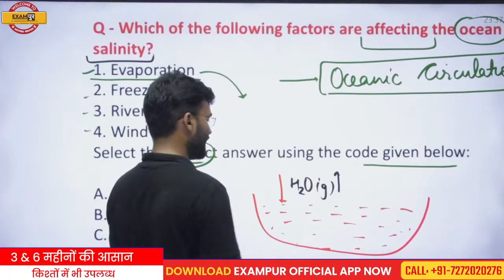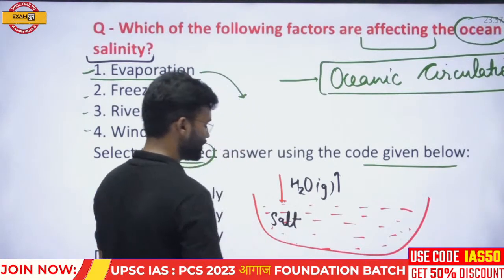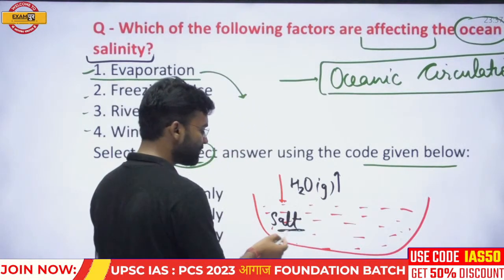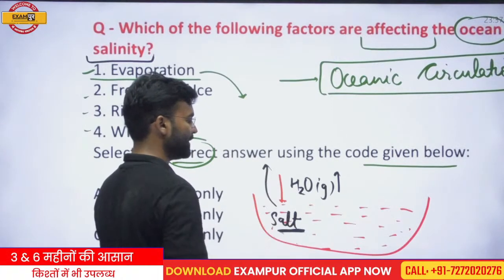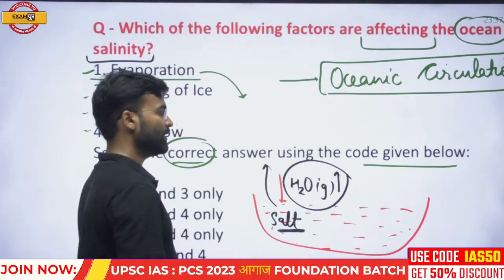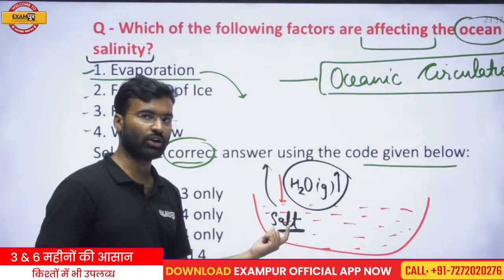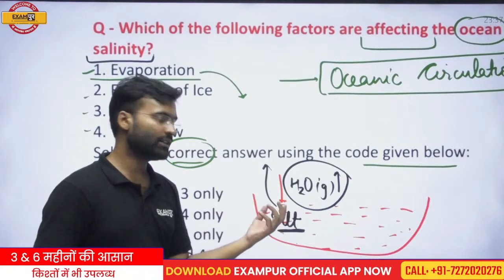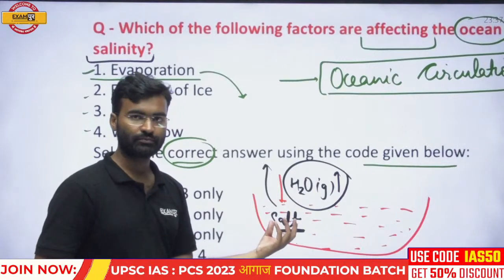The salt present in the water remains the same at this place. Water evaporates but salt remains, and where the rate of evaporation is high, the accumulation of salt in that zone is high, and that is why the salinity of that zone will become high.